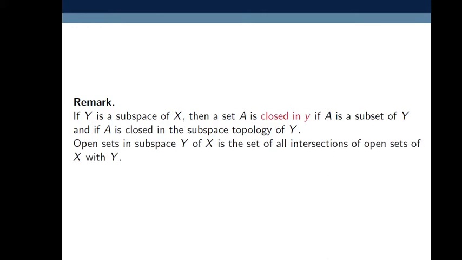Second remark, this is one of the important remarks: open sets in the subspace Y of X. So here Y is a subspace of X, and the open sets in Y are the set of all intersections of open sets of X with Y. Means suppose U is open in X, then U intersection Y is an open set in the subspace Y.